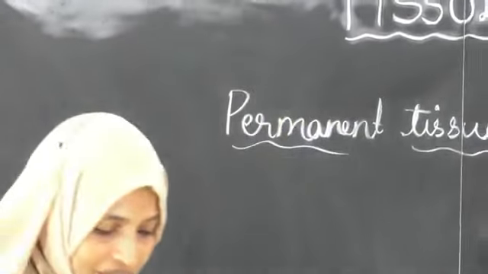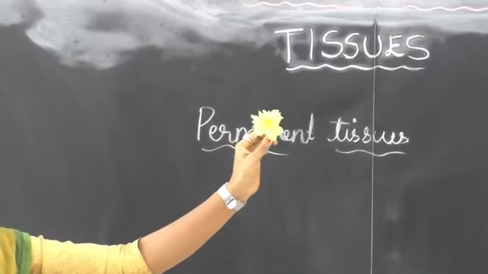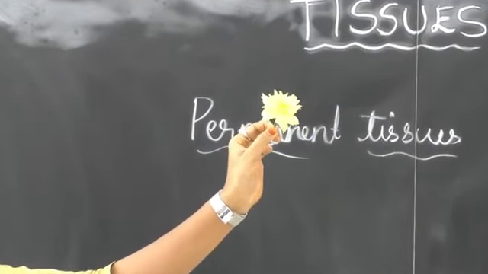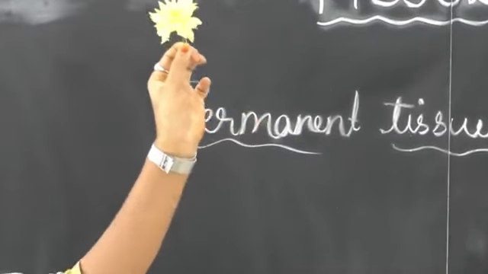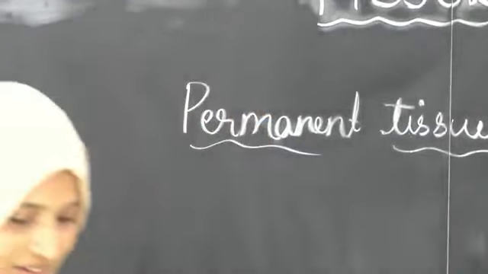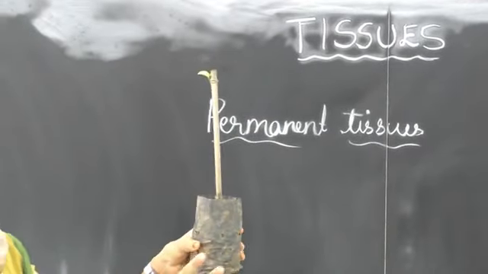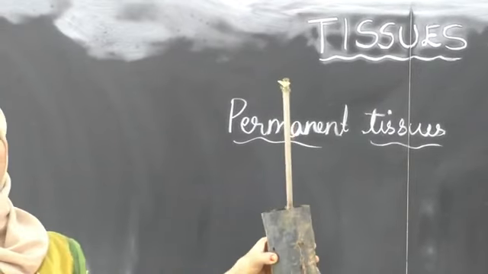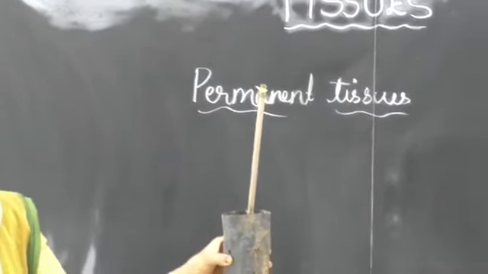Okay. One more thing I will show you. This flower. What about this flower? You have to write down now. Okay. Similar example already we have discussed, so that you have to write whether it has permanent or meristematic tissue. Last one more example I will show you. See, in this example, observe clearly. You have to observe. Tell me, students, now whether it has permanent or meristematic tissue.